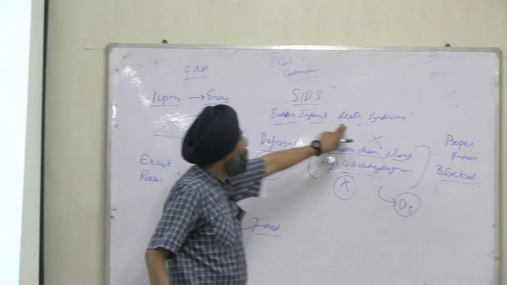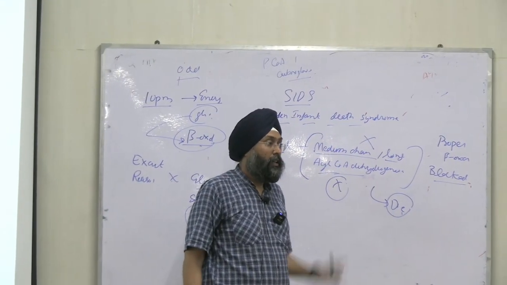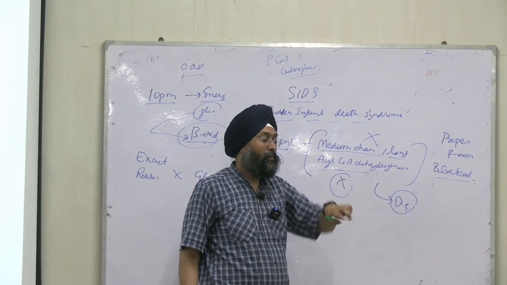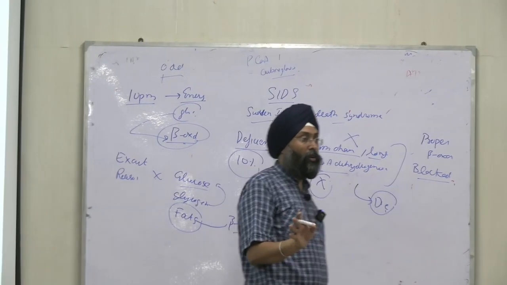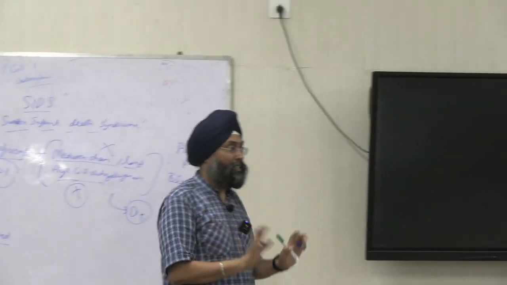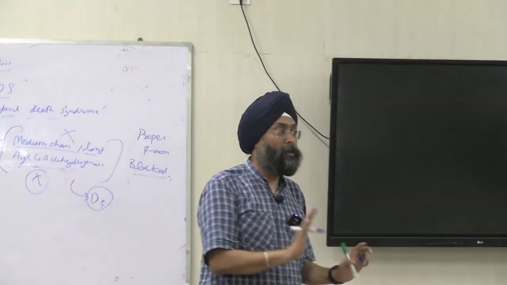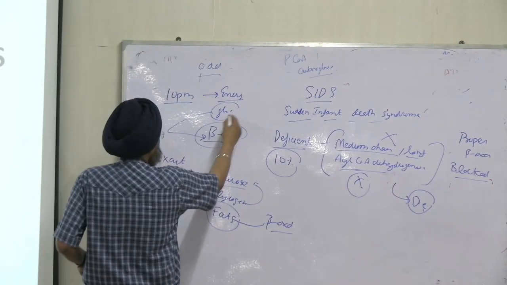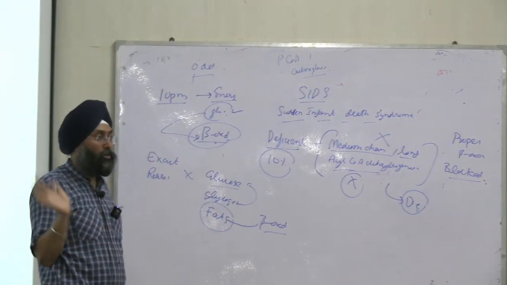Sudden infant death syndrome causes death of the baby at midnight. The mother fed the newborn at 10 p.m., the last feed. After that, the mother will sleep and the baby will also sleep. The first energy will be provided by glucose, the principal source of energy.